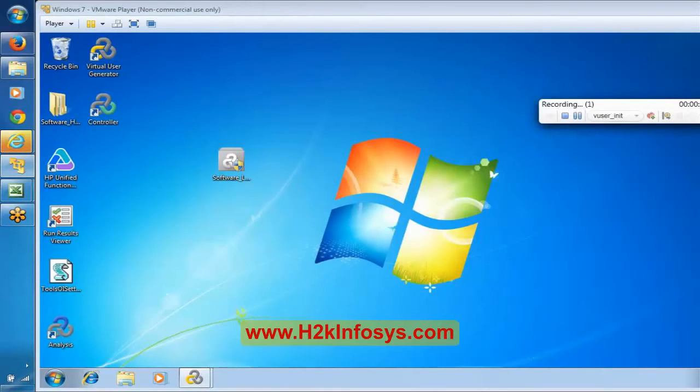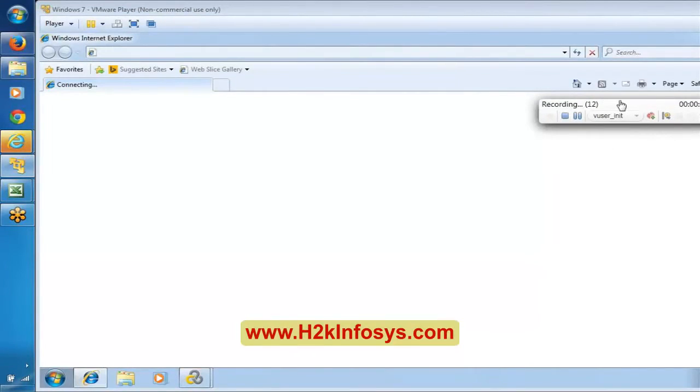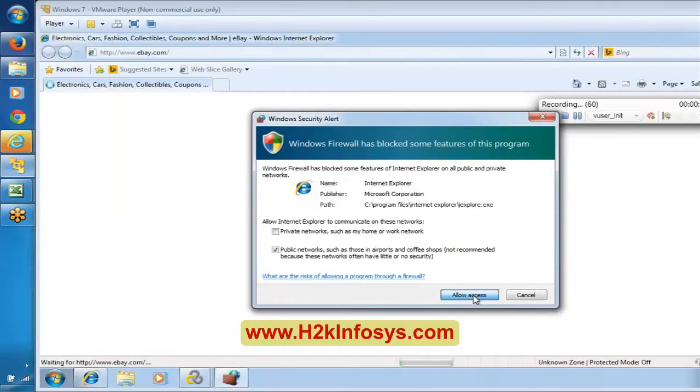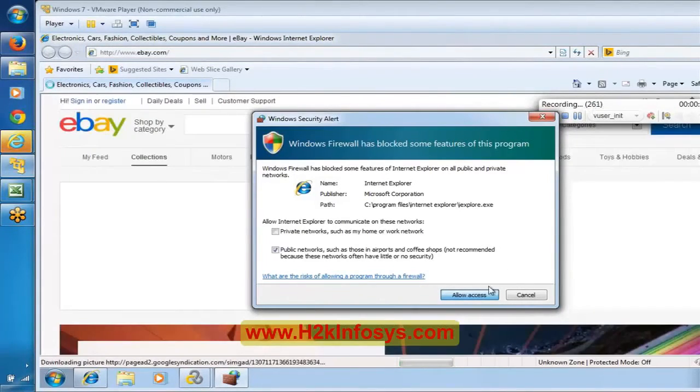Can you observe it is showing a recording pane over here? Now if you closely observe, it is trying to open ebay.com. Now let me say allow access. Now everyone closely observe here, it is showing some set of events being recorded. Can you all observe the events number here, 259, something like this?